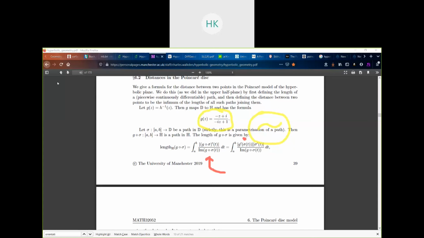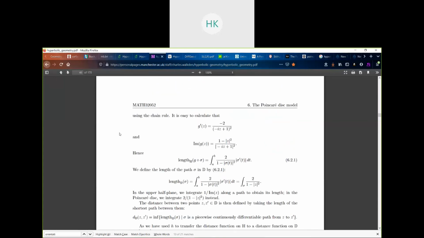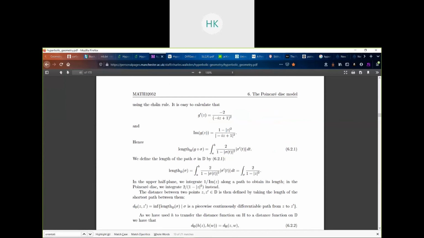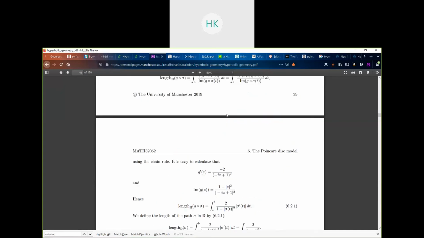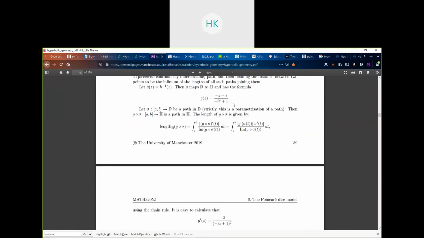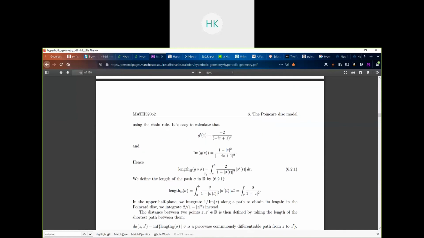Let me just scroll down. Using the chain rule, it is easy to calculate that g'(z) is equal to -2 over (-iz + 1) whole square, where g(z) is (-z + i)/(-iz + 1). Also, it is easy to see that the imaginary part of g(z) is this particular formula. So our length essentially becomes this formula.